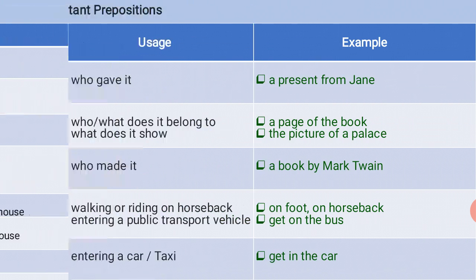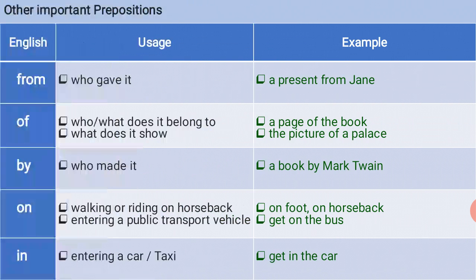So next slide is also other important prepositions I have given you. The same thing, English words are given, usages and examples. The word is from. Usage of from is who gave it. For example, a present from Jane. Next it is of. Usage of of is who, what does it belong to?